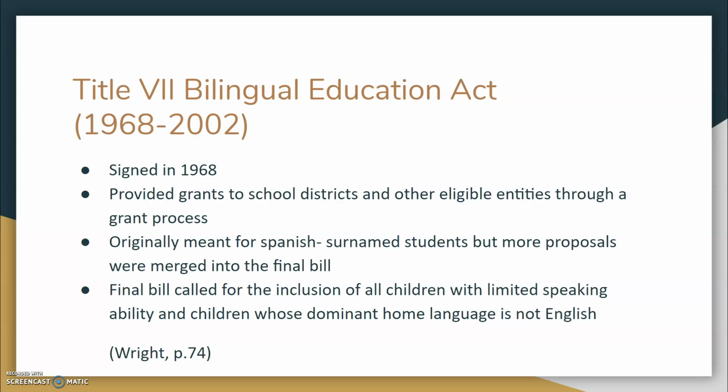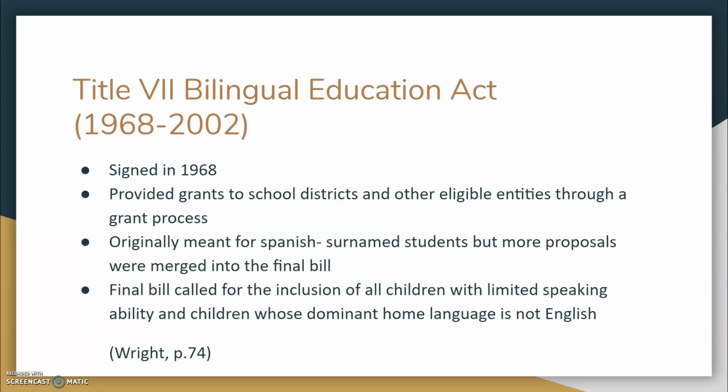So the next law was the Title VII Bilingual Act that was signed in 1968. So shortly after, about a decade after, or a couple years after Brown versus Board of Education. And so, again, it was signed in 1968. It provided grants to school districts and other eligible entities through a grant process. It was originally meant for Spanish surname students, but more proposals were merged into the final bill. The final bill called for the inclusion of all children with limited speaking ability and children whose dominant home language